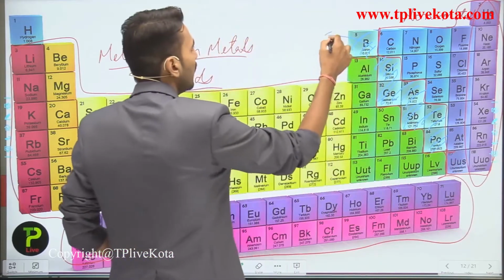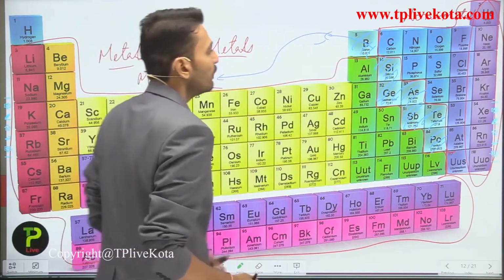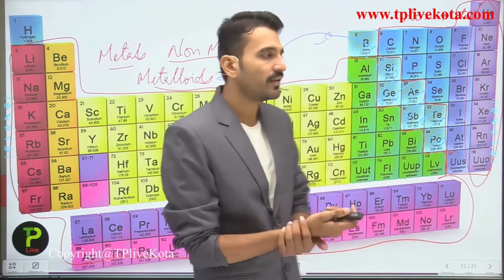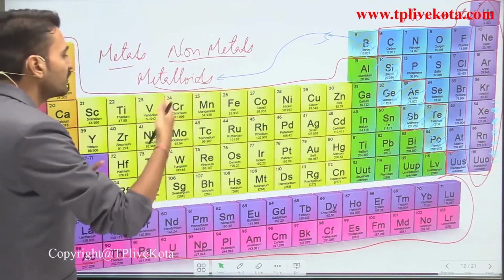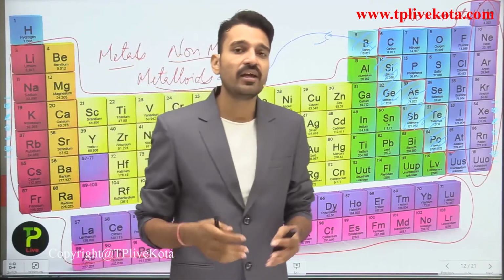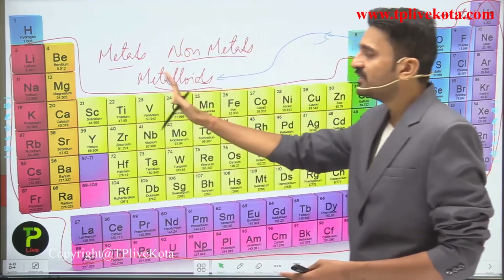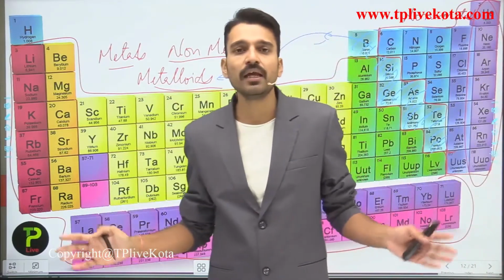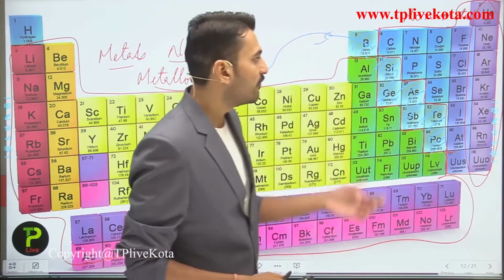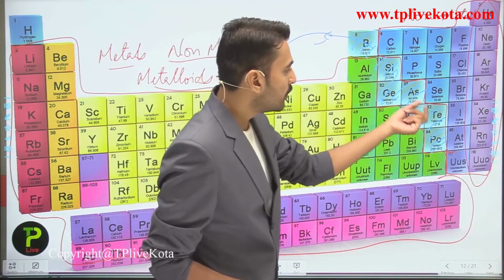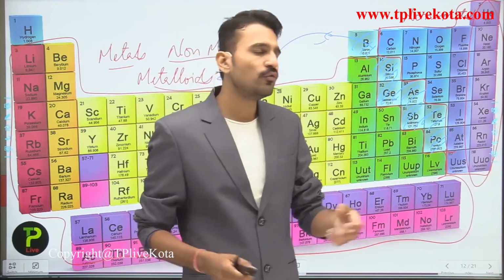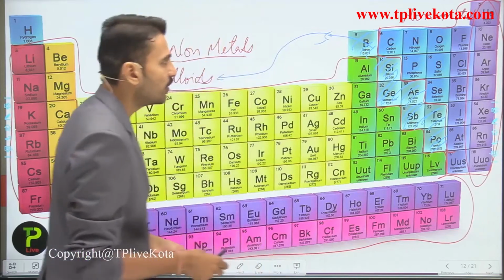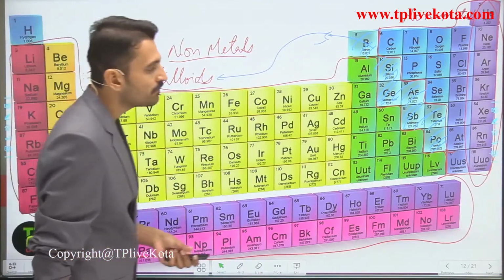are termed as the metalloids because they show some of the properties of metals while some of the properties of non-metals. The properties of metals and non-metals are entirely different, and as you can clearly see, the maximum number of elements present in the periodic table are simply metals, while very few come under the non-metals, and out of those very few come under the metalloids. So this is the categorization of all the elements present in the periodic table.